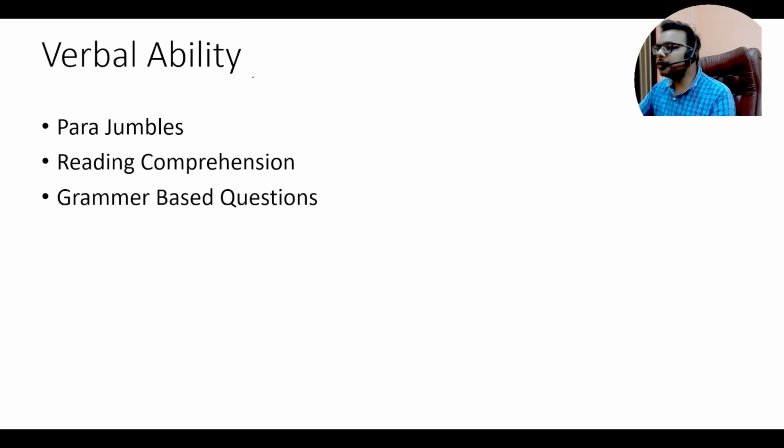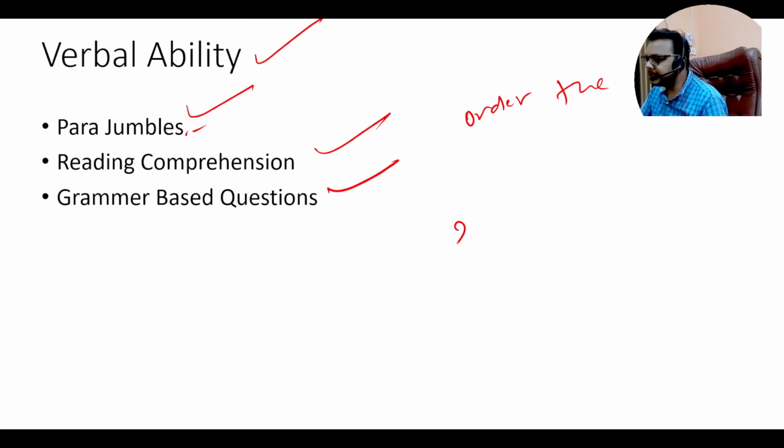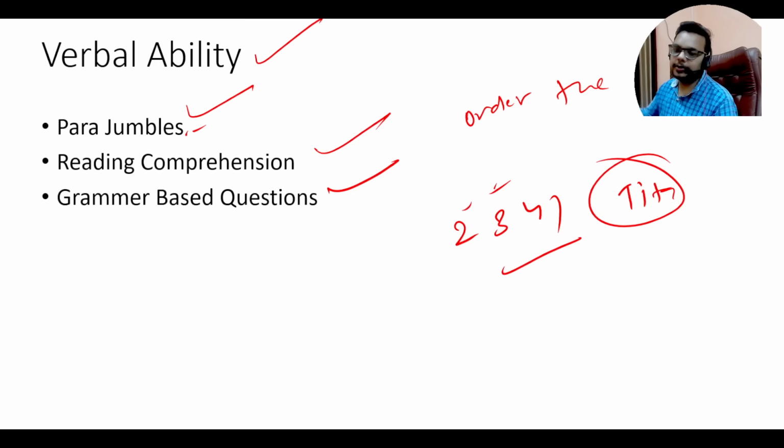Talking about verbal ability, mainly you will get parajumbles, reading comprehension, and grammar based questions. Parajumbles means you need to order the sentences. Suppose the right order of the sentences is 2, 3, 4, 1. This kind of question will be there. Theta based questions can be there, where you need to type the order.